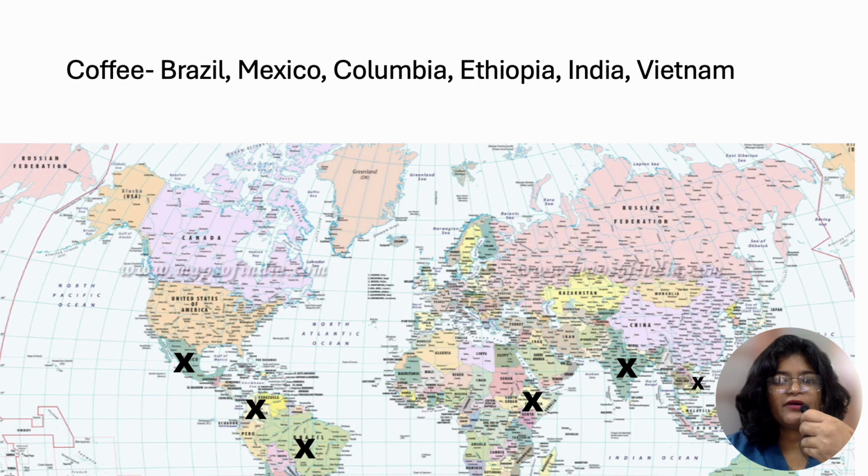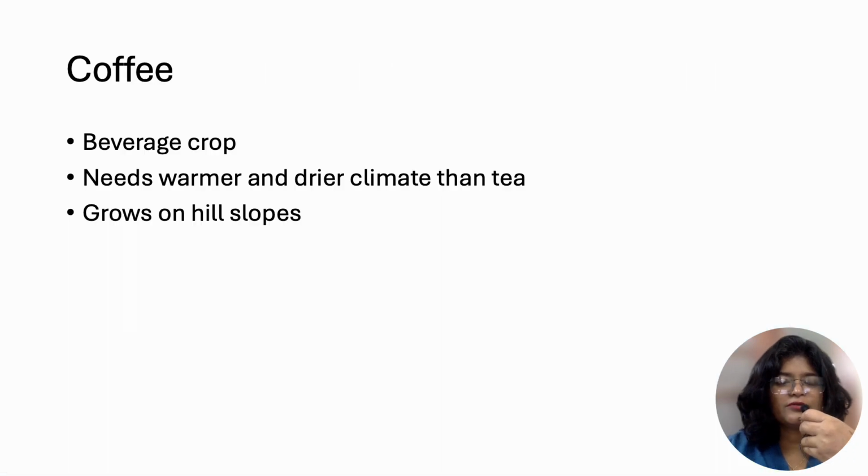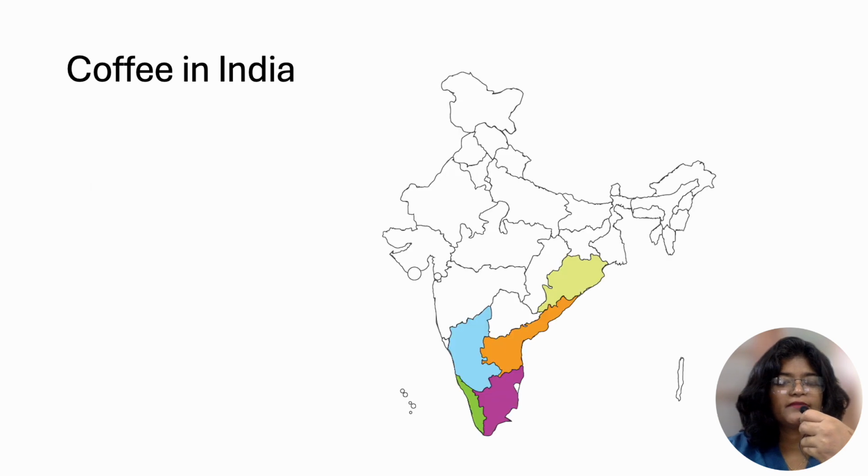Coffee production is in Brazil, Mexico, and Colombia in the west, Ethiopia in Africa, and India and Vietnam in Asia. Coffee is also a beverage crop. It needs a warmer and drier climate than tea. It's grown on hill slopes. Coffee production in India is in Karnataka, Tamil Nadu, and Kerala, and also to some extent in Andhra Pradesh and Odisha.